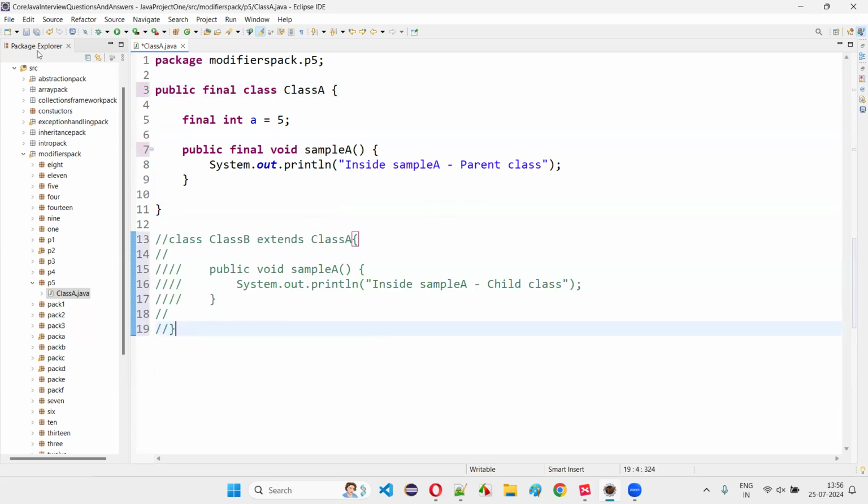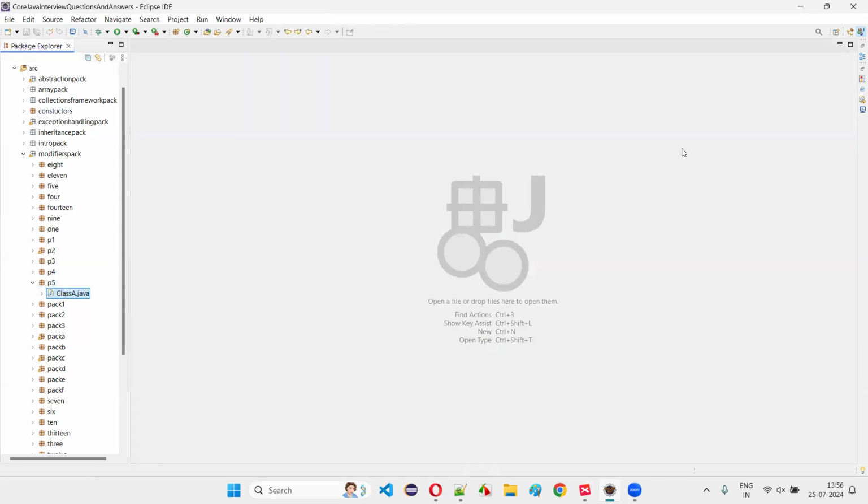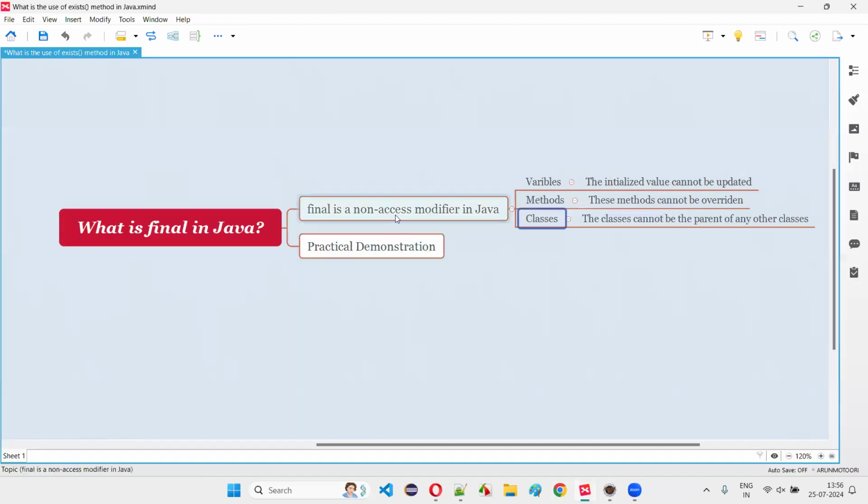Like this, guys, you have to understand what a final modifier is. Final is a non-access modifier in Java, which can be specified before variables, methods and classes. Variables, once specified with the final modifier, cannot be updated; the initialized value cannot be updated. A final modifier specified before methods means they cannot be overridden by the child class. A final modifier specified before classes means they cannot become the child class of any other class in Java; they cannot be inherited by any other classes in Java.